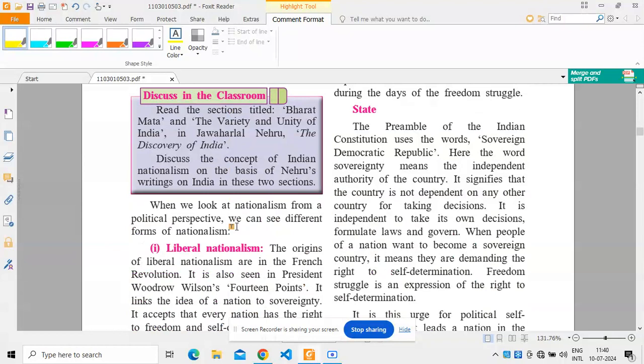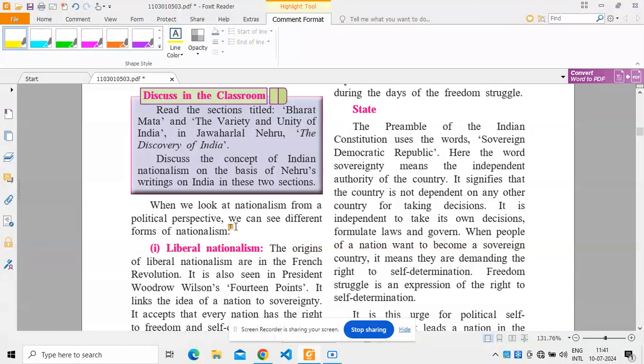You can discuss in the classroom, or you can read about Bharat Mata and the variety and unity of India in Jawaharlal Nehru's The Discovery of India. You can discuss the different concepts of Indian nationalism on the basis of Nehru's writing on India. When we look at nationalism from a political perspective, we can see different forms of nationalism.